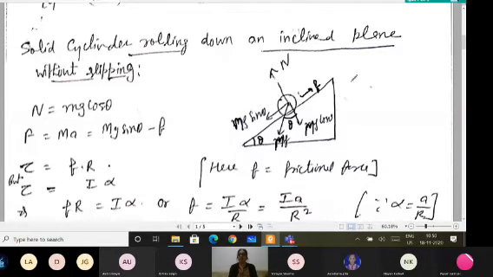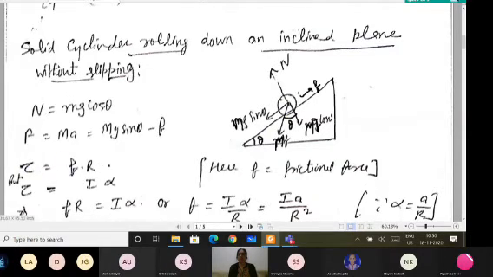This frictional force is going to provide the torque required for this cylinder to roll down, so the torque is given by F into R, where R is the radius of this cylinder. Of course, the normal reaction force N balances mg cos theta. You should be able to write these equations, and you should know that the frictional force alone provides the torque required by this body to roll down.